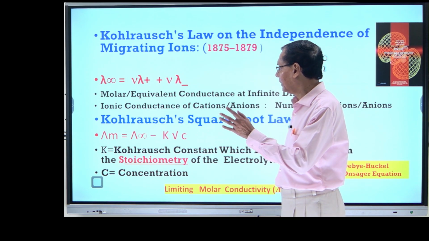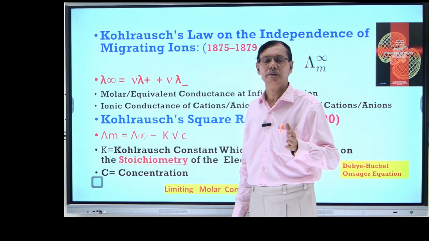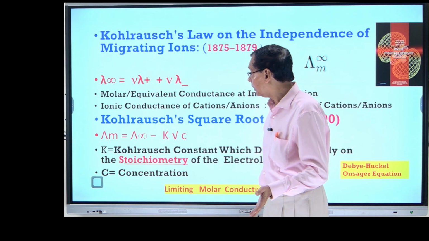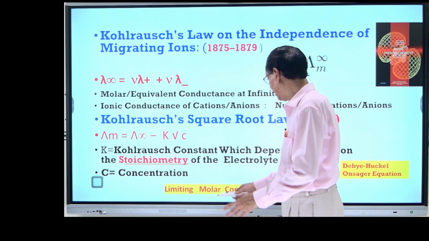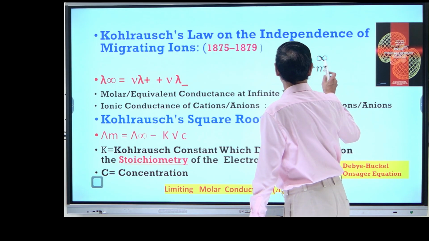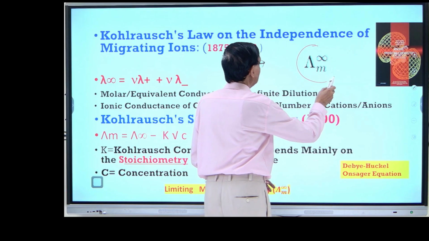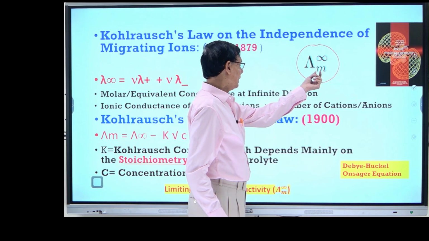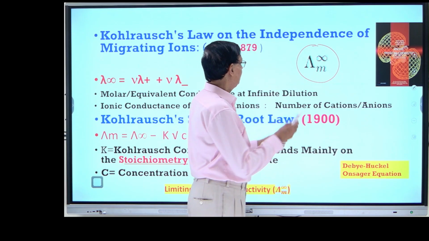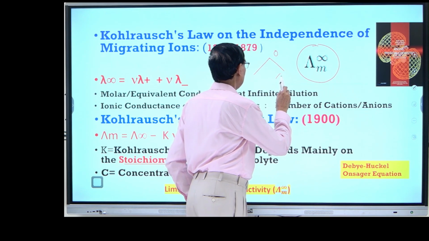Again, I am taking the same thing, don't get confused. You can call it molar conductance at infinite dilution or limiting conducting values. Same thing, limiting molar conductivity. I have written it here separately. Capital lambda with subscript molar, infinite, or even in some books it is written like that. So there is no problem.